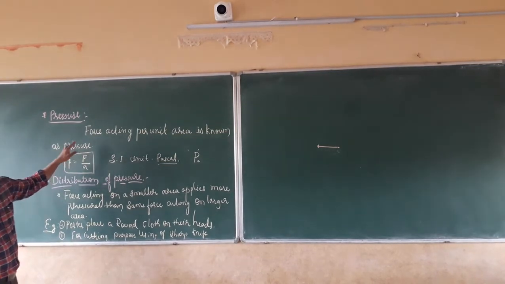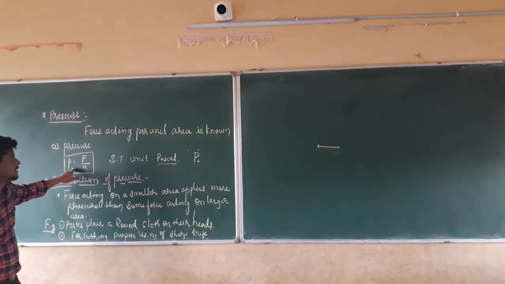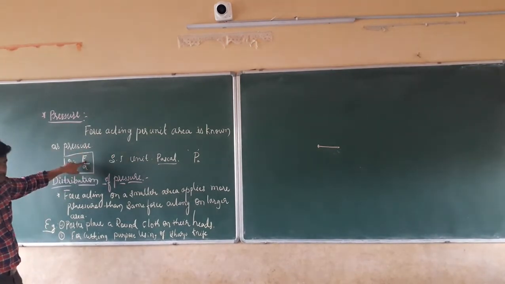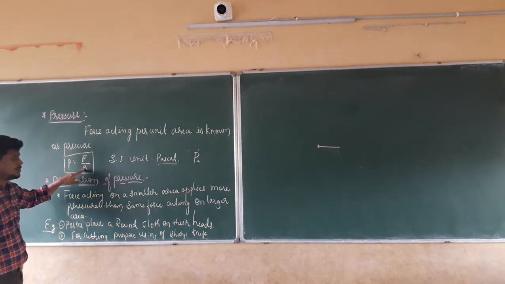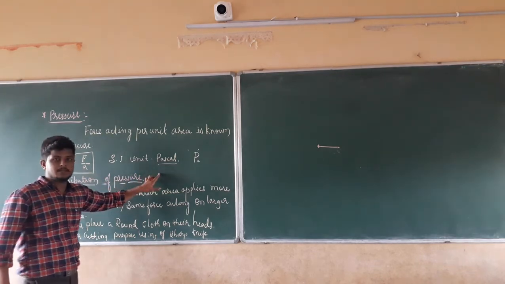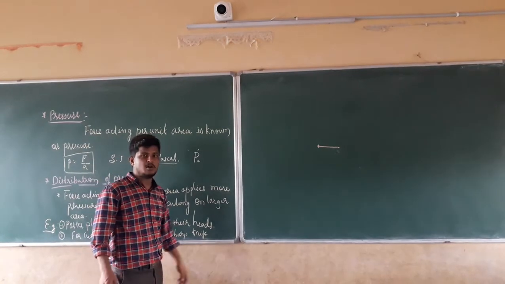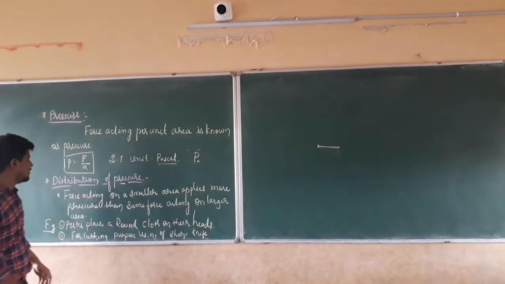By this we can say that pressure is force acting per unit area. Now we are going to give the formula for the pressure. Pressure is nothing but the force acting per unit area. The SI unit of pressure is the Pascal, which is given as Pa. Next we are going to discuss the distribution of the pressure.